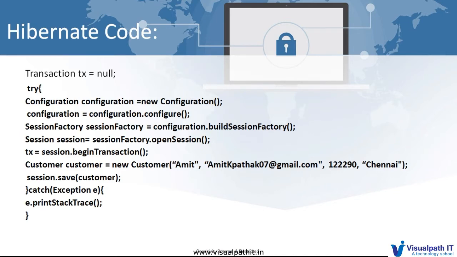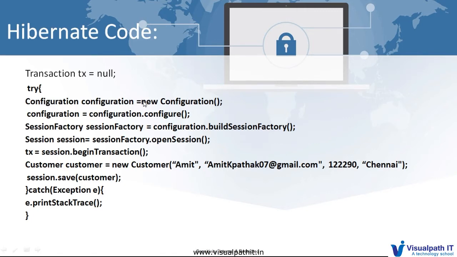So Hibernate code starts with the configuration. So what is a configuration? Configuration is a class that is available in the org.hibernate.cfg package, and this is the first class that will be instantiated in a Hibernate application. You can use the configuration or annotation configuration class for 2 tasks: calling the configure method or calling the build session factory method.